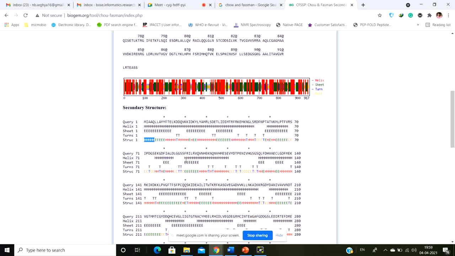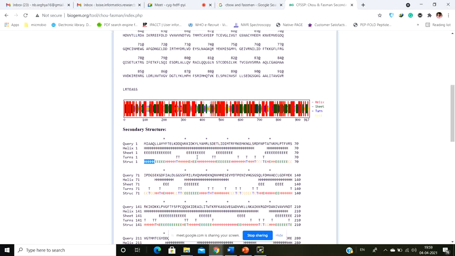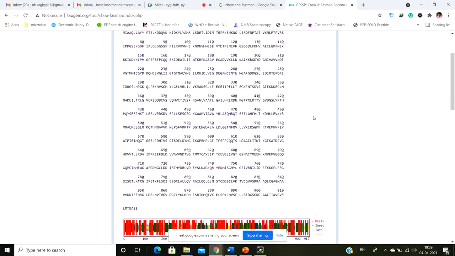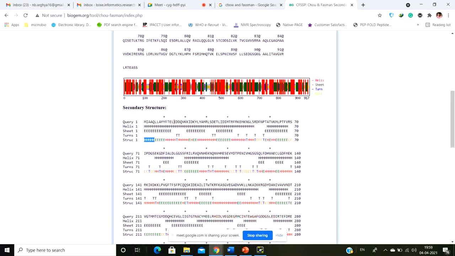Okay, so how did they develop it? They look into the structures on the RCSB PDB website, and they take a look at all the proteins whose structures are solved, and they try to find out if they share a similar fold. Suppose this particular fold, KDDQVKK, might be present in other proteins also, and how does this amino acid behave in other proteins?